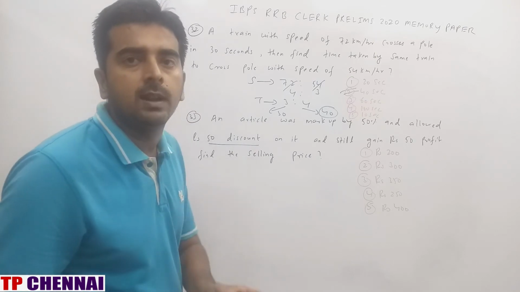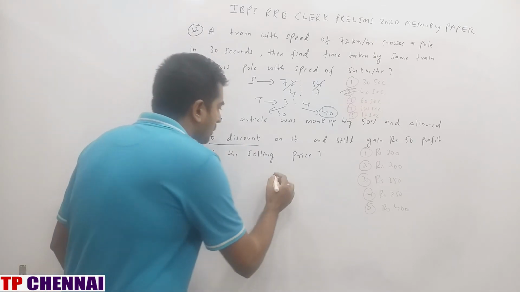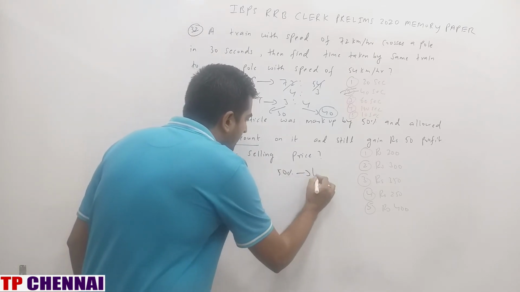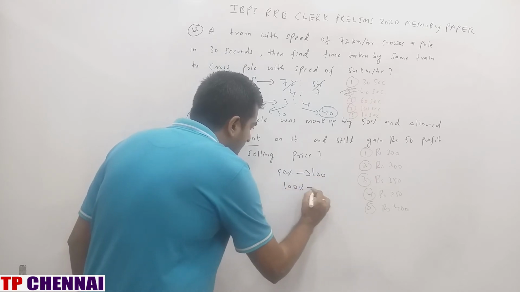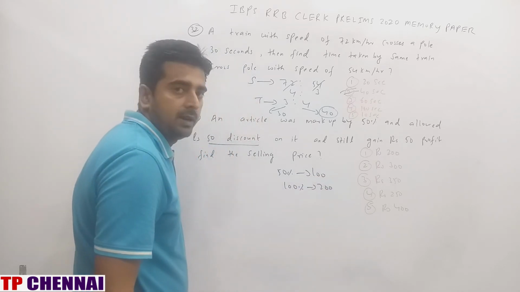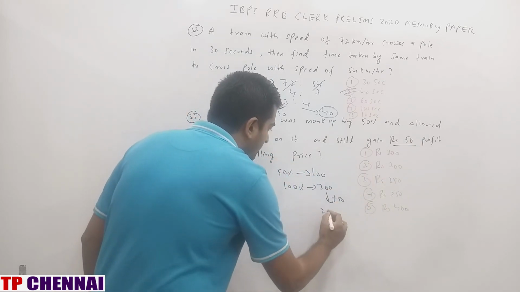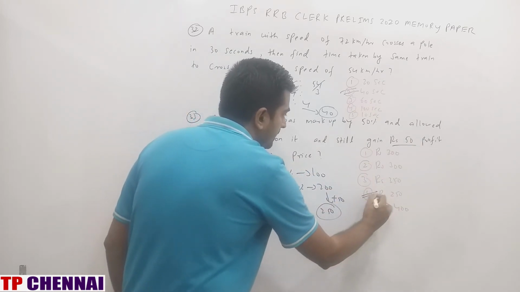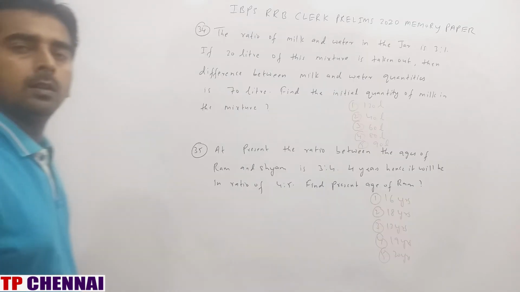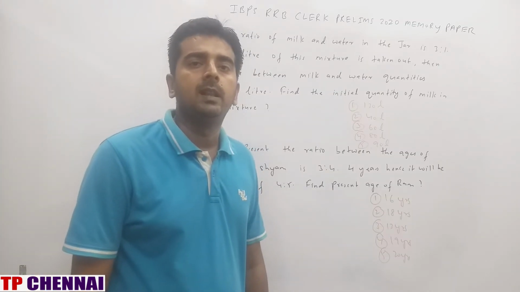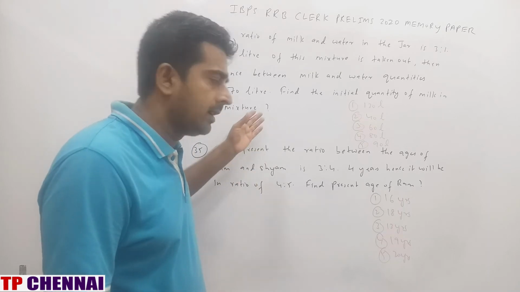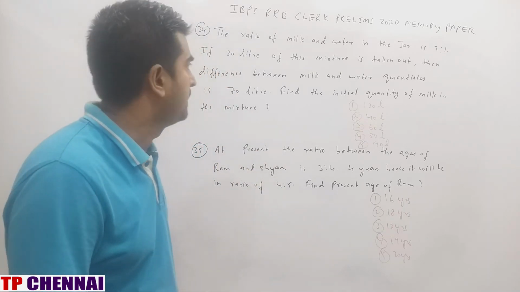That means it is sold at 100%. Right? So 50 part is nothing but 100. So 100 part is how much? 200. But it is getting a gain of 50 rupees. That means add 50. So 250 is the selling price, which is the fourth option. So I hope you are clear with the previous arithmetic question. Now we'll see the remaining two arithmetic questions of this question paper.